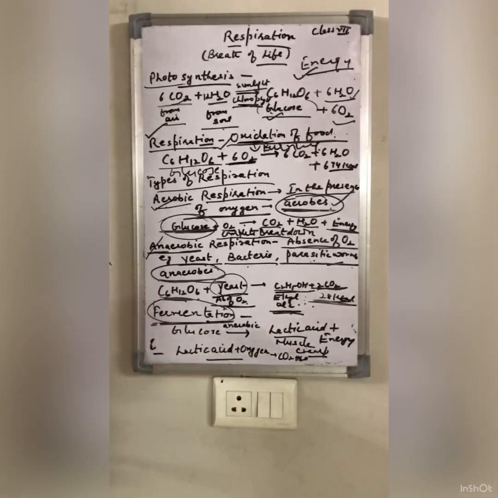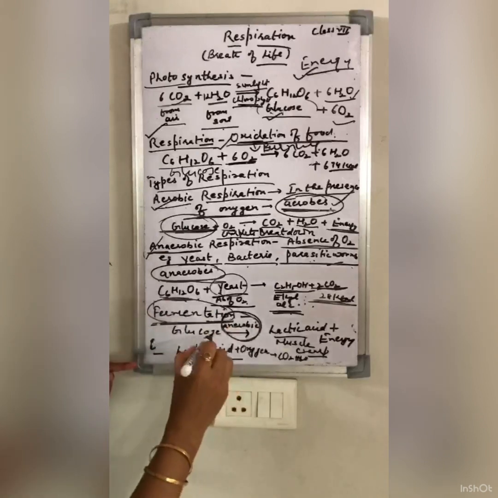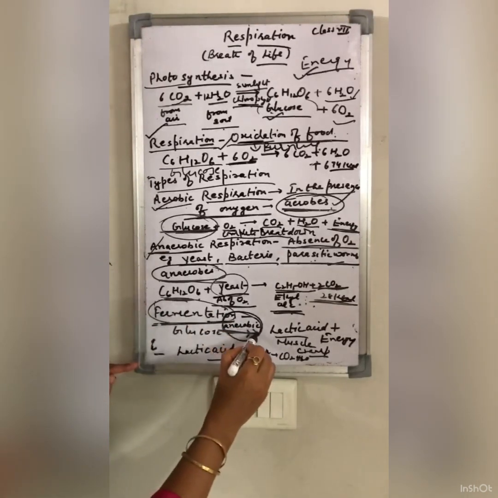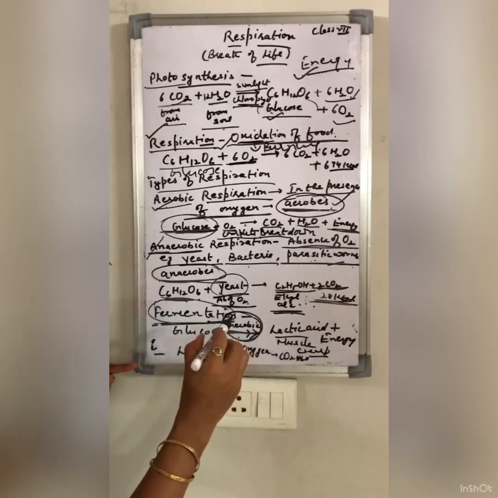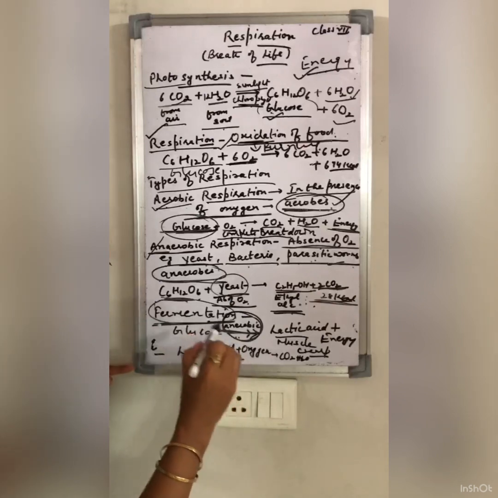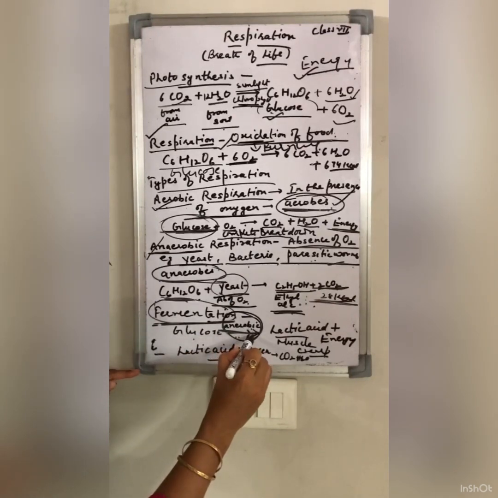When you go for running, you go for a marathon, your muscles need more oxygen. At that time, your muscle cells undergo anaerobic respiration. Generally, we always do aerobic respiration, but during physical exercise, during running, when more oxygen is needed, our muscles undergo anaerobic respiration.